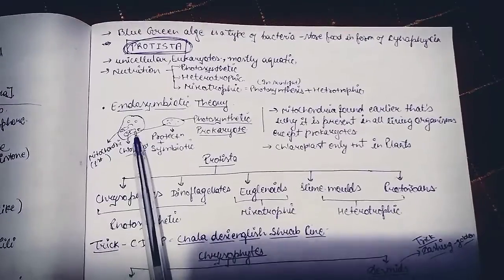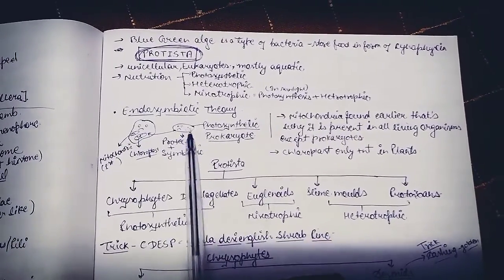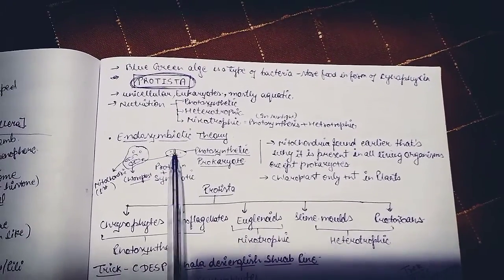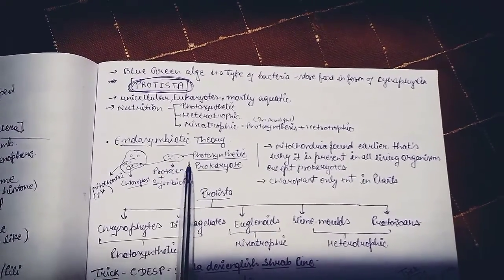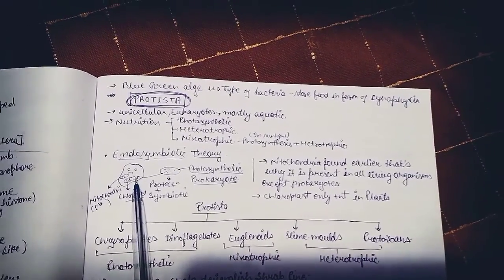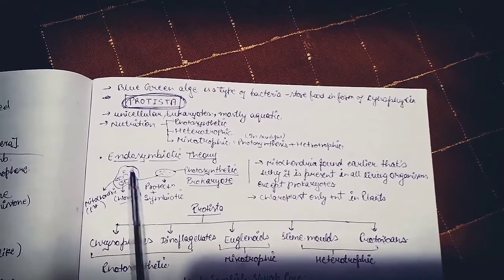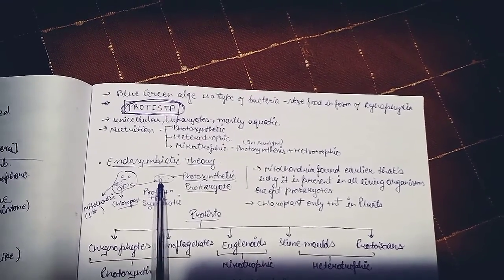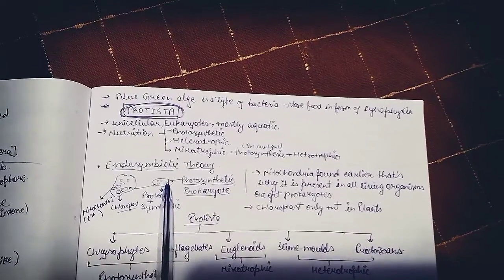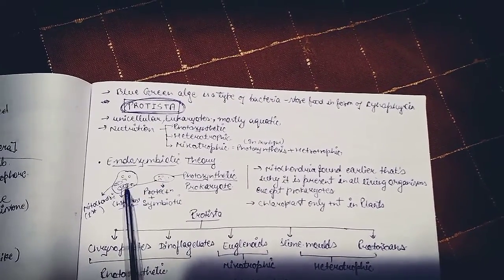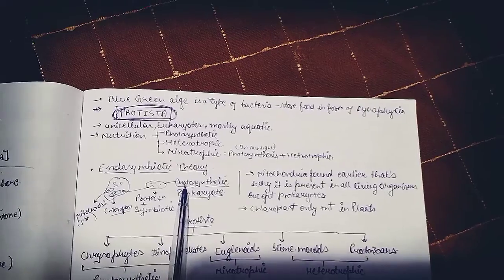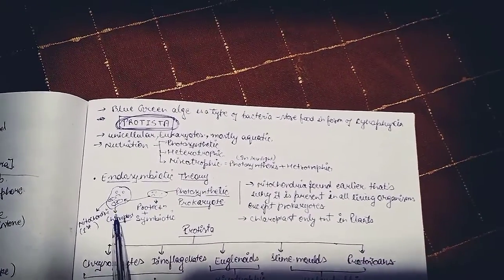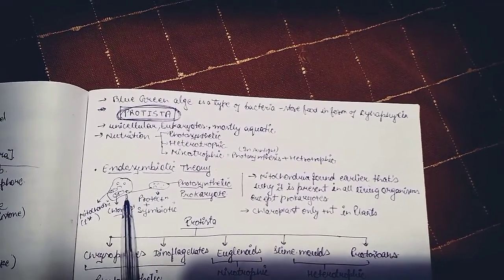There are two types of cells: big cells and small cells. The small cell can do photosynthesis and it is prokaryotic. It can do photosynthesis but it does not have any protection. The big cell does not do photosynthesis, but when this big cell eats this small cell, it goes inside and gets protection, because no other cell can eat it now, and the big cell gets photosynthetic nutrition. So it's a symbiotic nature, meaning the small cell gets protection and the big cell gets photosynthetic nutrition, and finally it becomes chloroplast.